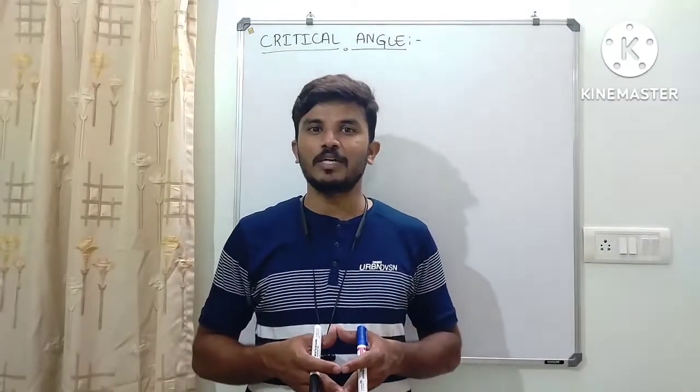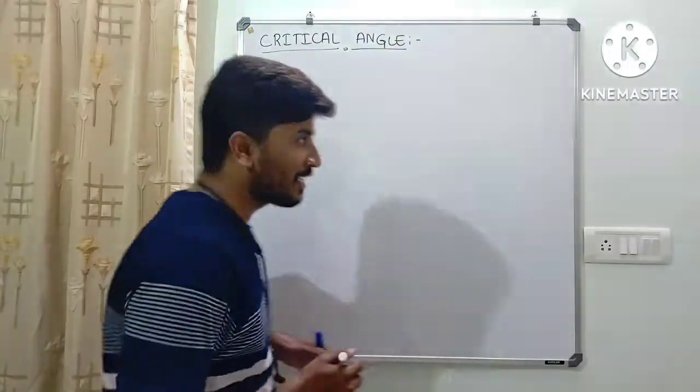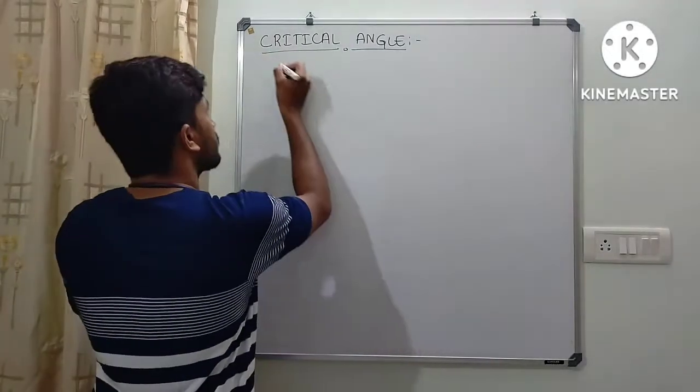Now let us discuss the critical angle. What is the critical angle? Let me read the definition.